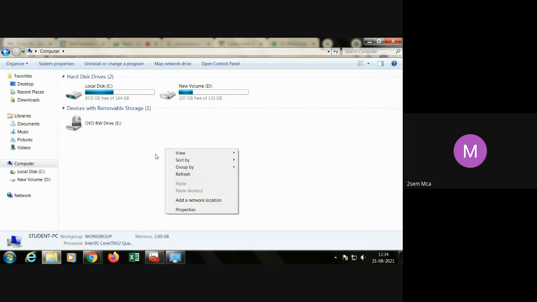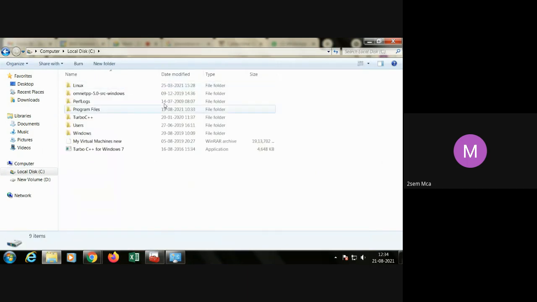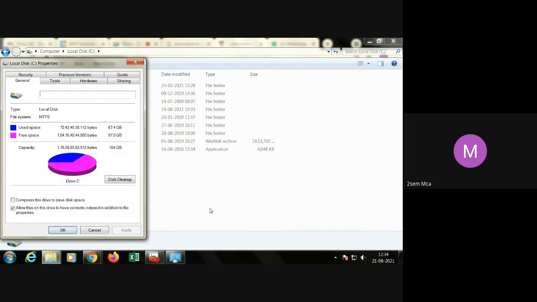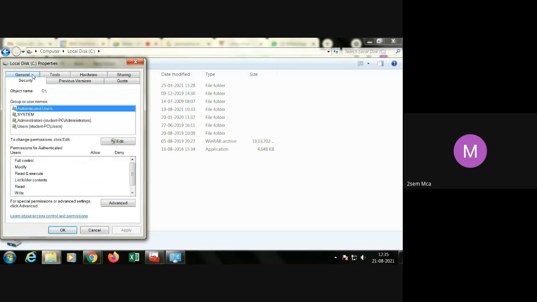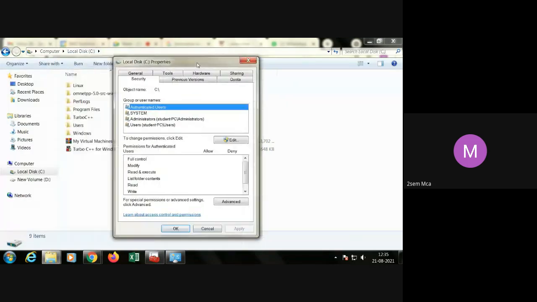For example, observe here, there is a security panel with user controls, showing which users can do what. You check whether this authenticated user has accessibility offered: full control, modify, read, execute, all the operations they can carry out.